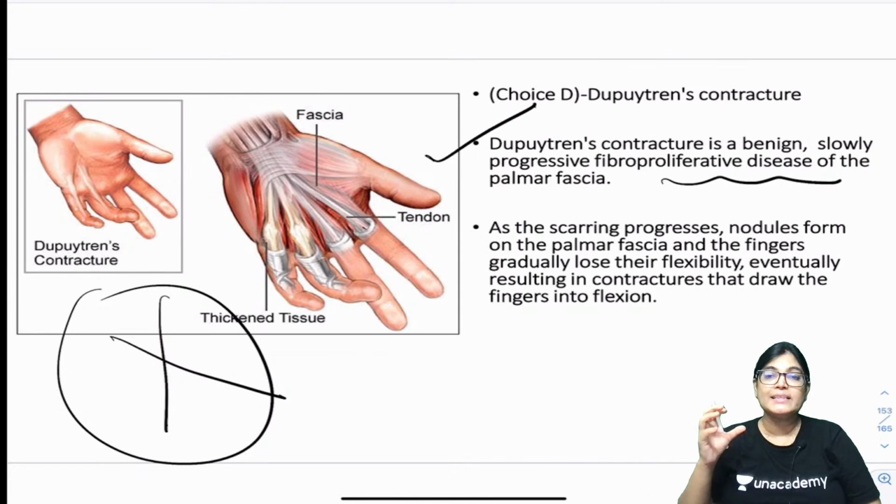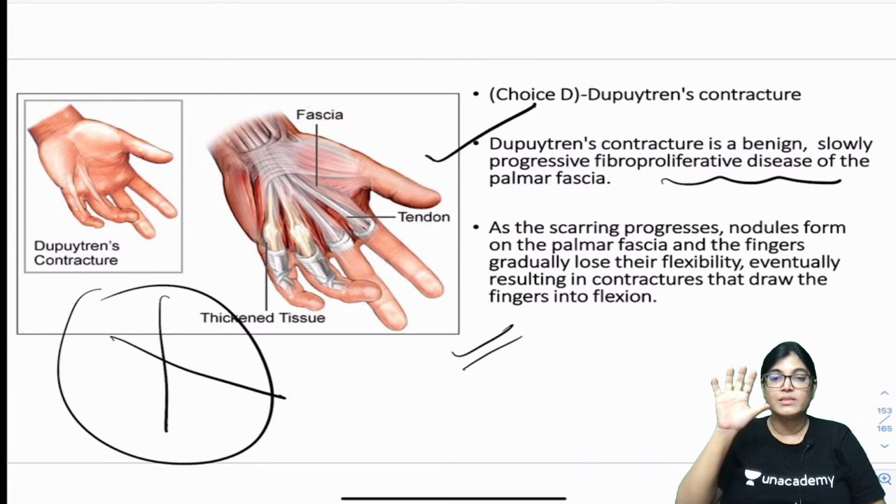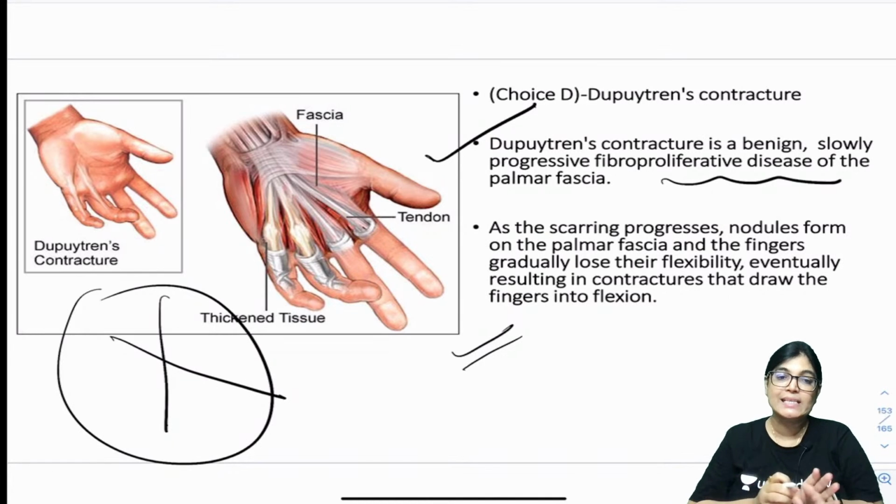It's a scarring disease which progresses on the palmar aspect, and ultimately it causes flexion contracture of the fingers. Okay, so this is generally seen in shoemakers or cobblers. So this can't be the answer, because the history of the patient was acute and not a chronic condition, so it can't be the correct answer.